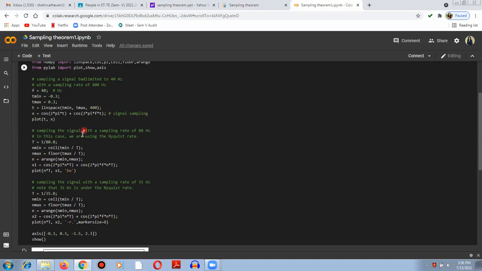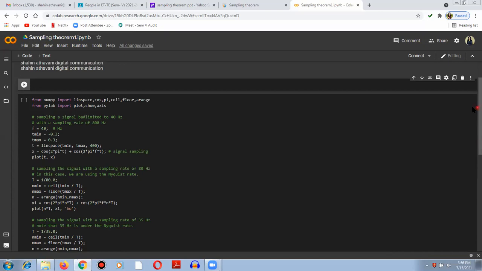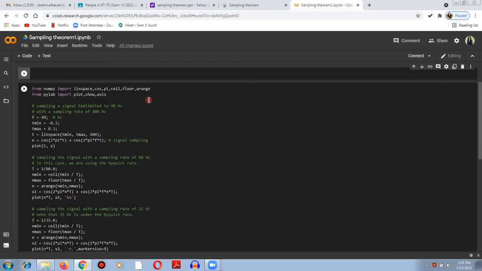The second case is sampling the signal where the frequency is increased to 80 hertz, and the corresponding plot is drawn for that. The next is where the sampling rate is changed to 35 hertz with the Nyquist rate, and the corresponding output is plotted for those cases. Even if you are seeing the long code over here, basically it is a simple experiment, and even this much from here to here is sufficient. What you are doing is plotting the signal with the corresponding